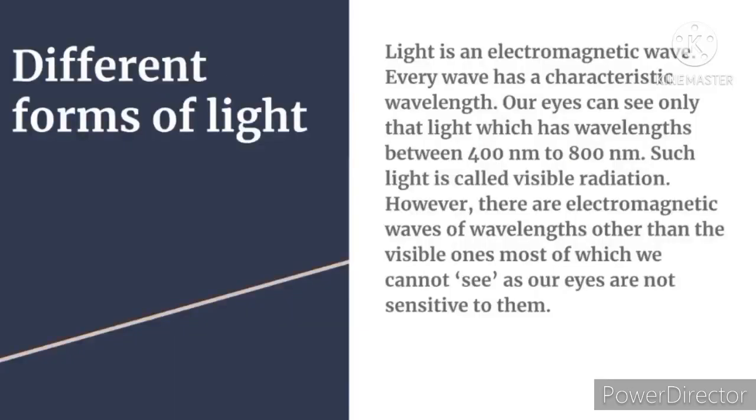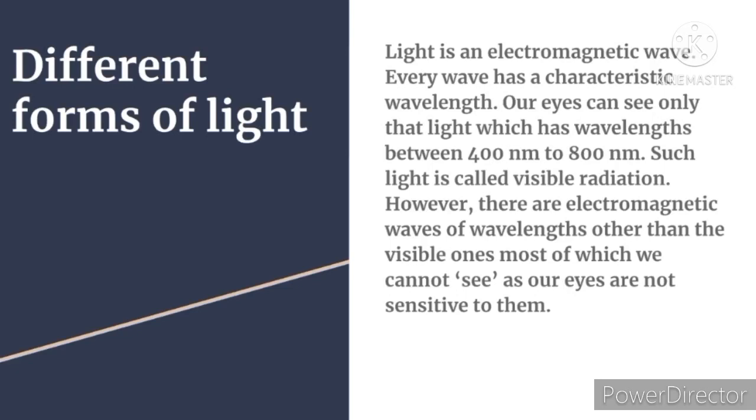The first topic that we are going to learn is different forms of light. Now you will be wondering that there are forms of light also. Yes, there are forms of light that we are going to learn. First, let's see what is light. Light is an electromagnetic wave. So what is light? It is an electromagnetic wave.